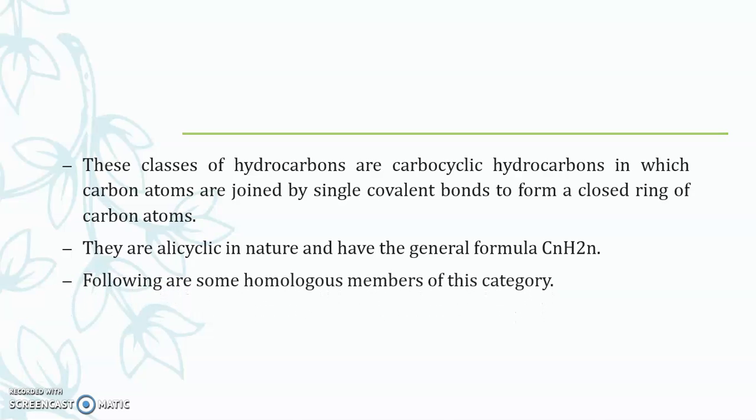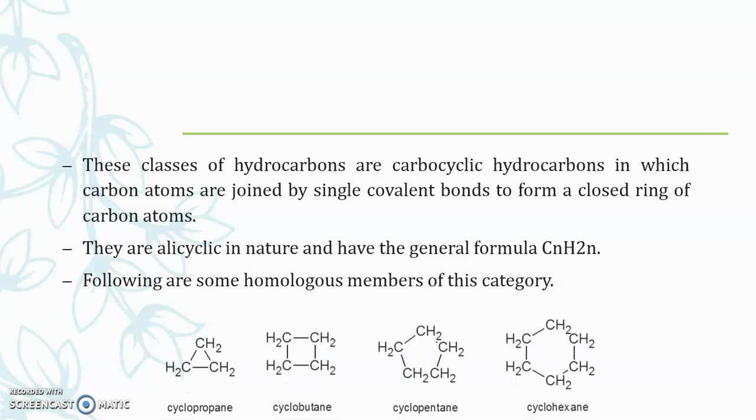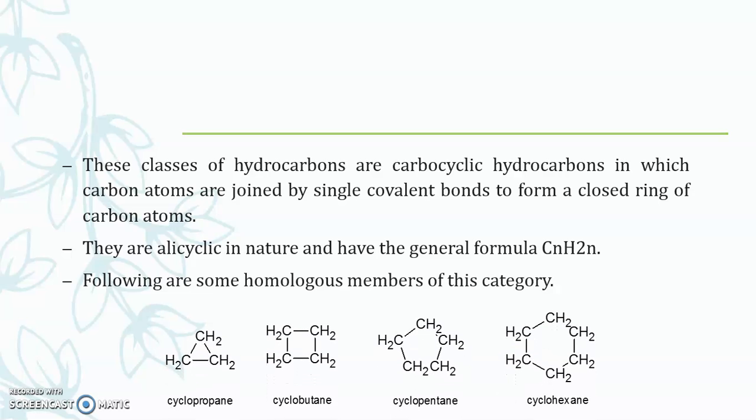Also, following are some homologous members of this category. We have represented them in the form of their symbolic representations, like the triangle, the square, the pentagon, likewise. But each of these compounds has a chain of CH2.